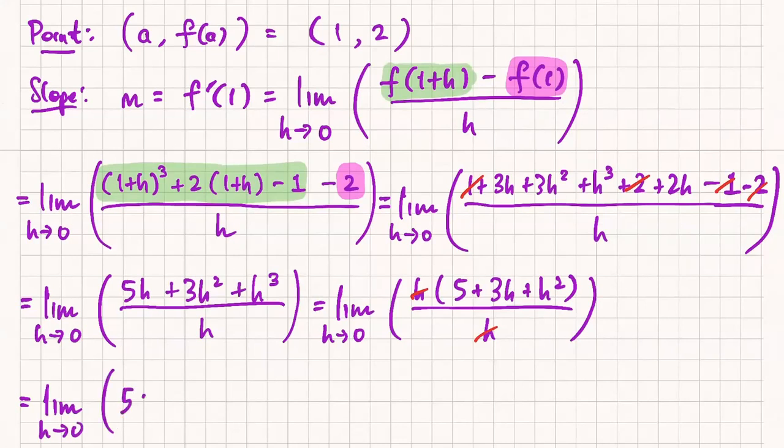So I'm left with 5 plus 3h plus h squared. And now I'm in business. Now I can actually compute the limit, right? We know that as soon as that h gets canceled out, I can now substitute h equals 0. And when I substitute this, I get 5 plus 0 plus 0. So I get 5.